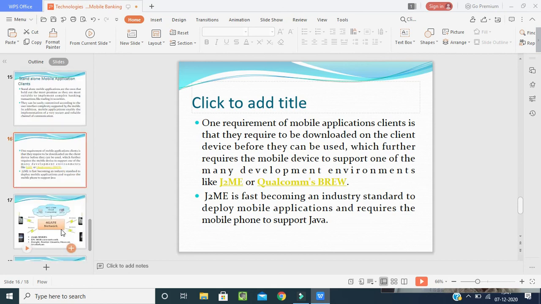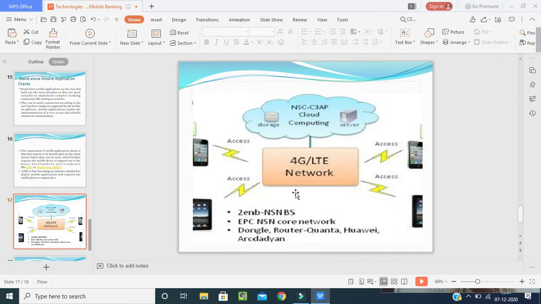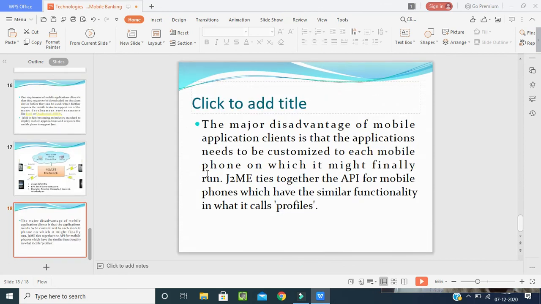Now, I will show you a picture so that it will be easily understandable. See, this is the mobile phone. From mobile to mobile, this is how it is accessed with the help of a 4G network. So this cloud computing is helping us survive everywhere. Now, the major disadvantage of a mobile application client is that the application needs to be customized for each mobile phone on which it might finally run. J2ME ties together the APIs for mobile phones which have similar functionality in what it calls profiles.